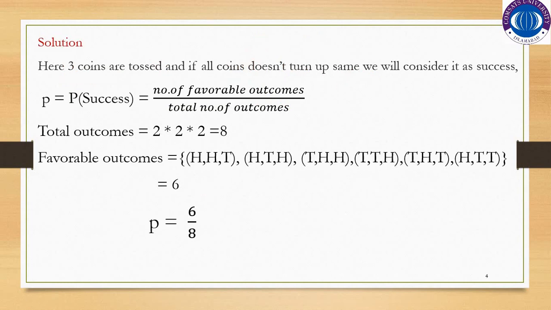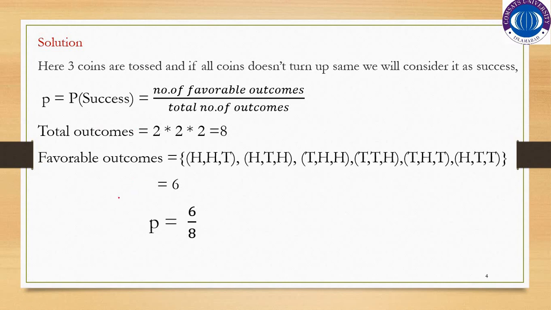So here 3 coins are tossed, and if all coins do not turn up the same, we will consider it as success. As we know, probability of success, by definition, is number of favorable outcomes divided by total number of outcomes. And when we toss 3 coins, the total number of outcomes would be 8.